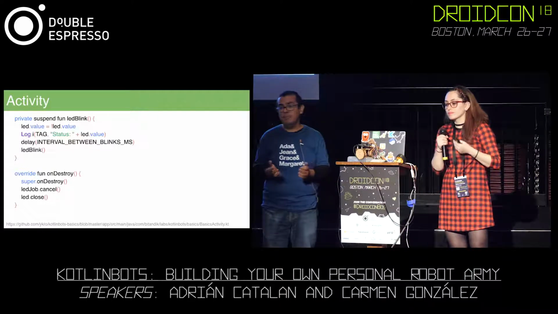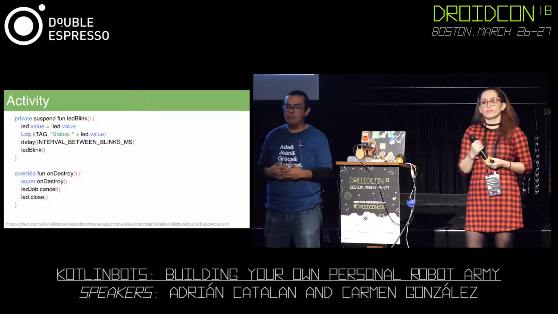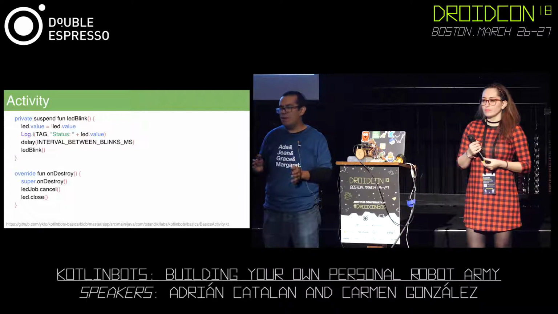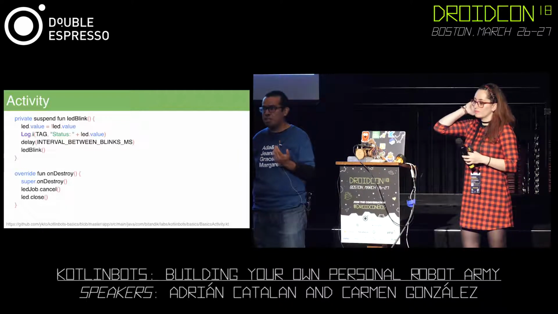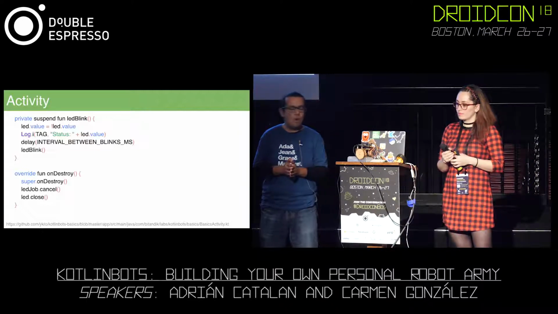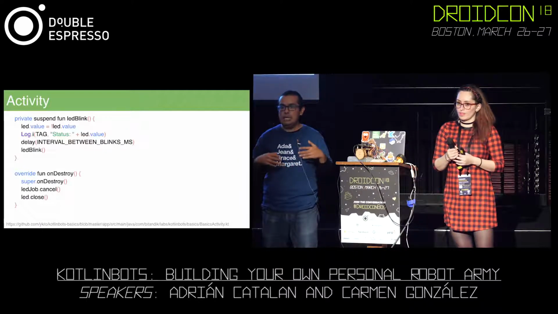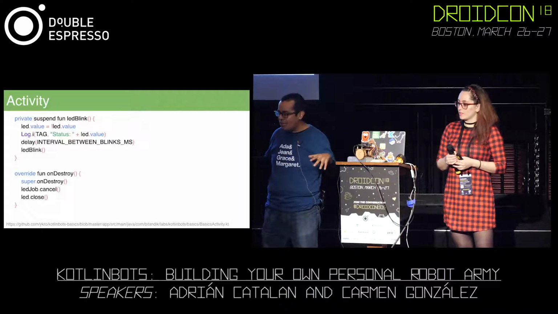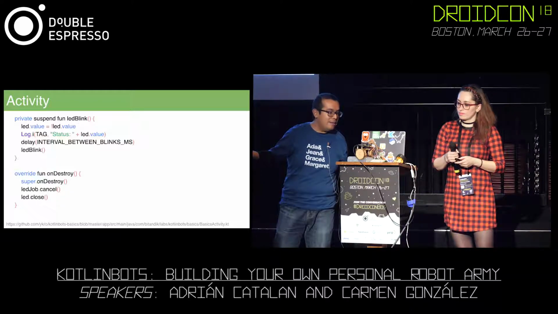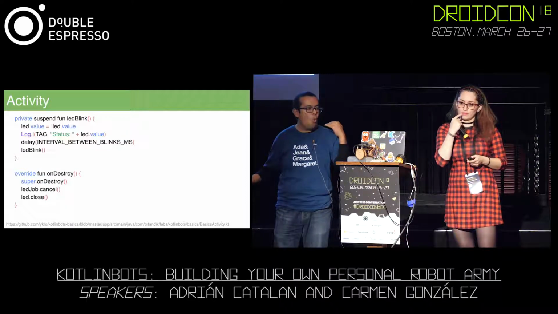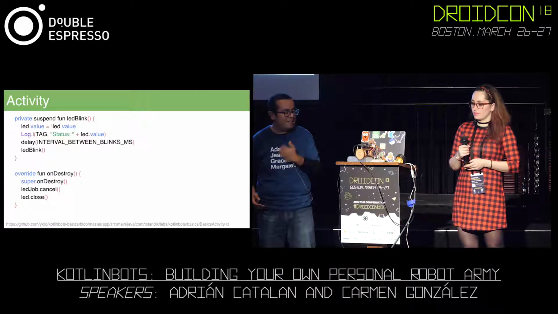We're suspending the function because coroutines work like a light thread. If we use thread.sleep, we're going to stop everything. Instead of that, with coroutines, we use a special function called delay that only stops this. In this way, we're not stopping the whole execution, just this function. So basically, we toggle the state and call the delay function in order to wait for the next execution of the same function.